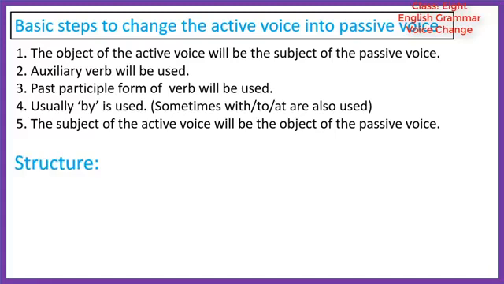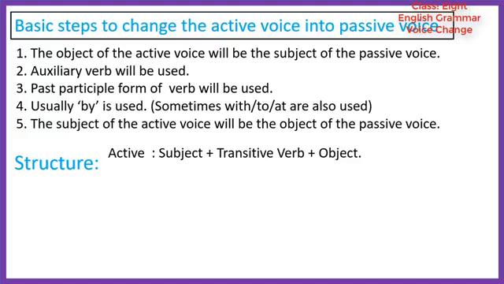Dear students, then let's see a structure of active voice. In the previous slide I showed you the active voice.